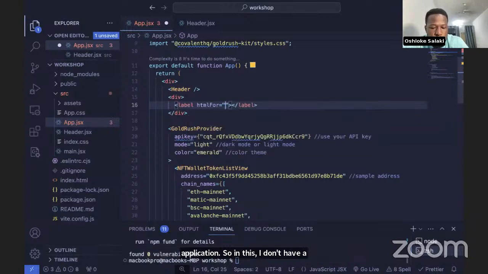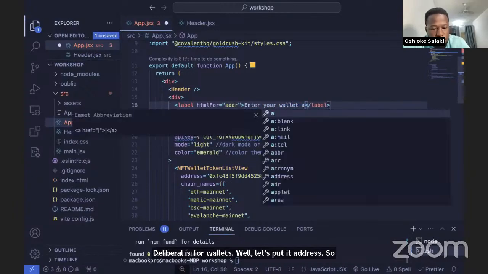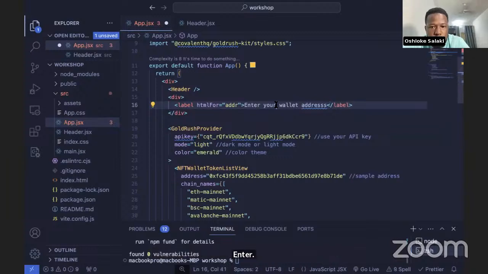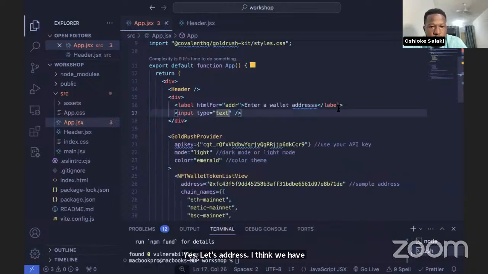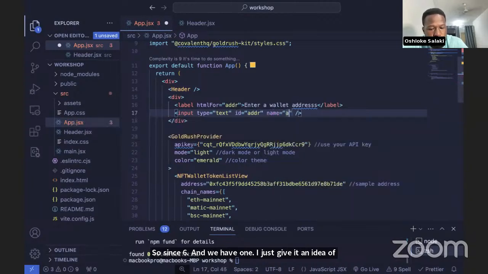The label is for address. Enter a wallet address. Then we have an input field. This is going to be text. We give it an ID of address and the name of address also.